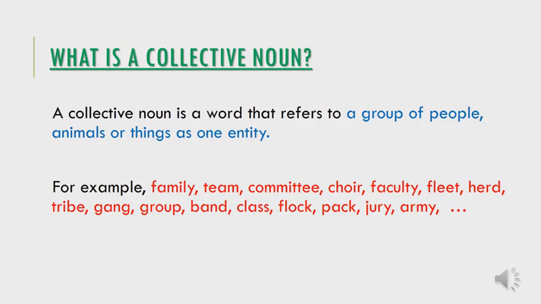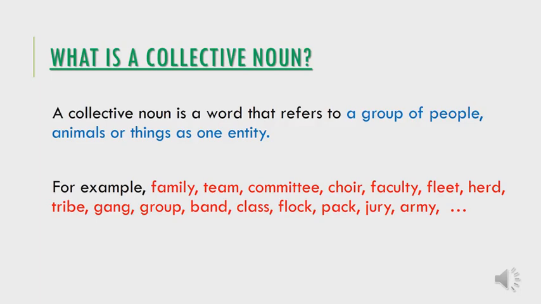For example, family. Family is a collective noun. The word family refers to a group of people, family members. Team is a collective noun. It also refers to a group of people. Committee, choir, faculty. Fleet is a collective noun.